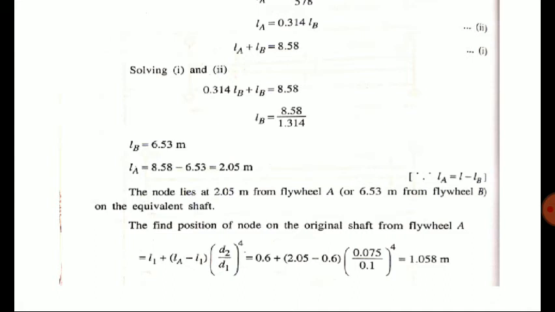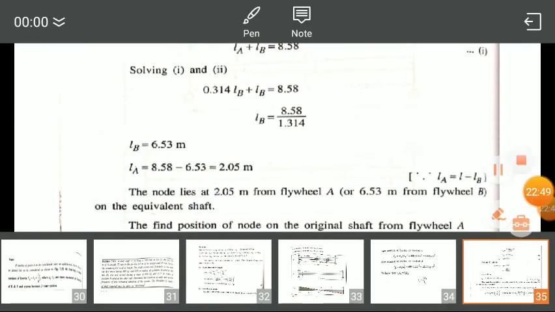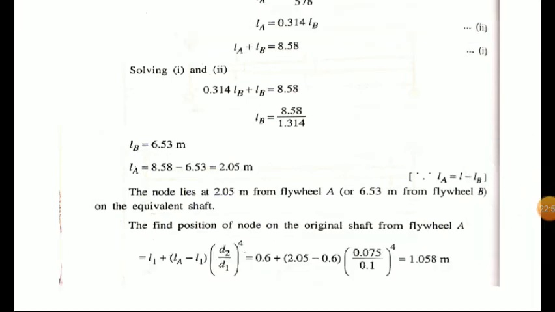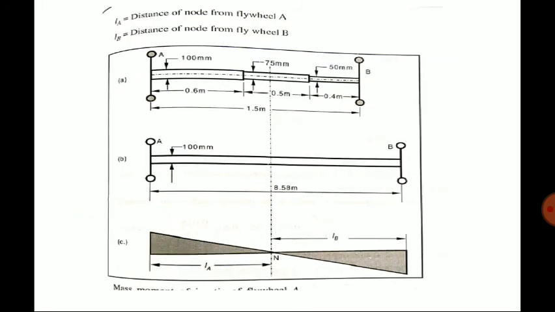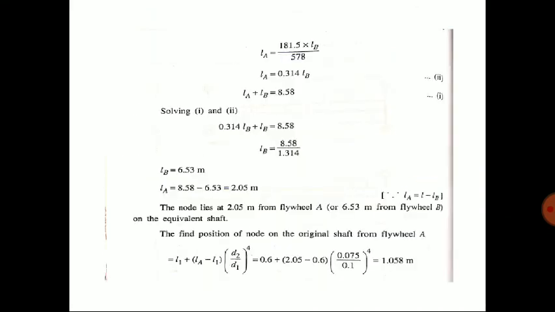equivalent shaft. So next what we are doing is we are finding the position of the node on the original shaft from flywheel A. Original shaft means here for simplicity we are assuming an equivalent diameter of shaft. We are assuming the shaft diameter 100 mm for solving this problem, but in the actual case it is not 100 mm. It is different in different sections of the shaft. So next we are finding the actual position of the node on the original shaft.